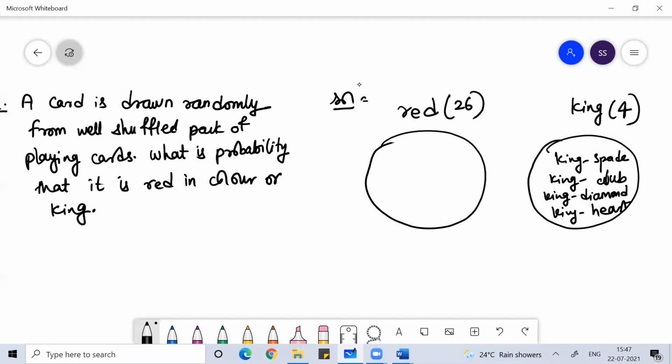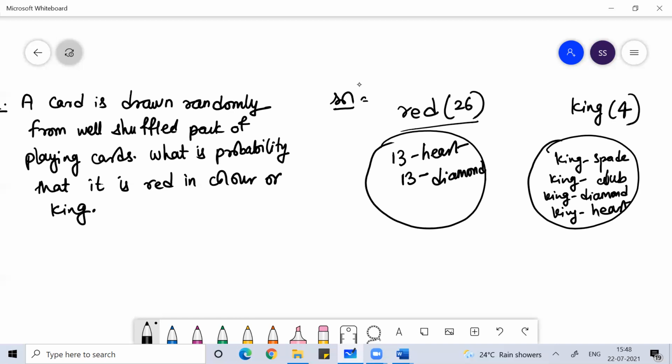And when you talk about red cards, we have 26 red cards. Total 52 cards are there. 26 are red in color, 26 are black in color. So 26 red cards are like that. You have 13 cards which are heart, and you have 13 cards which are diamond. I hope you are understanding. I hope you are getting me.